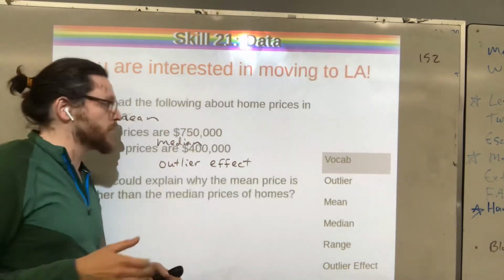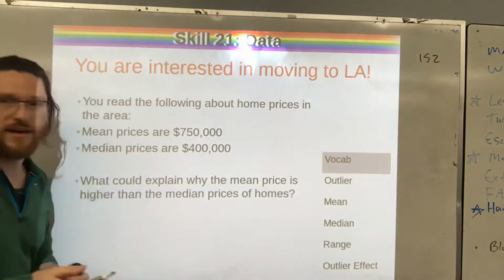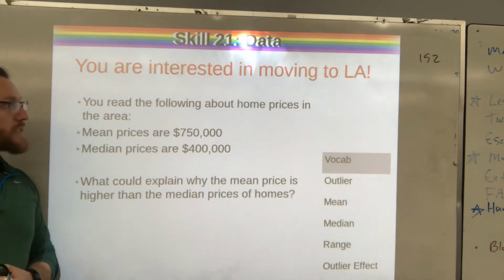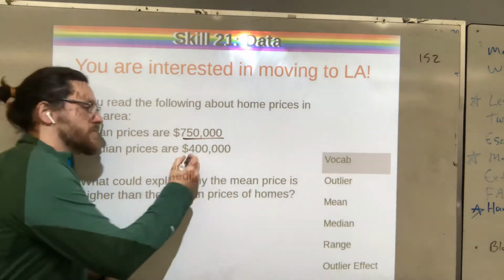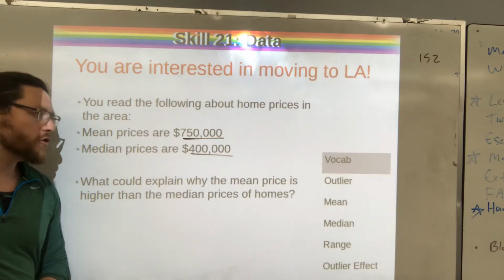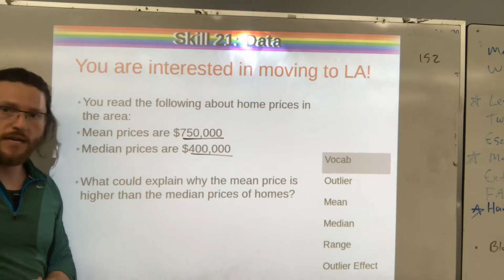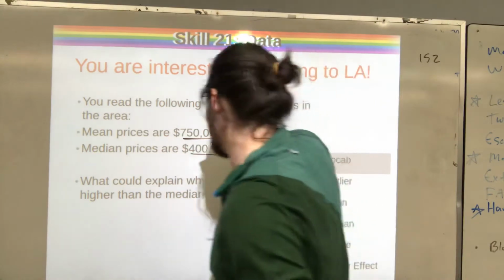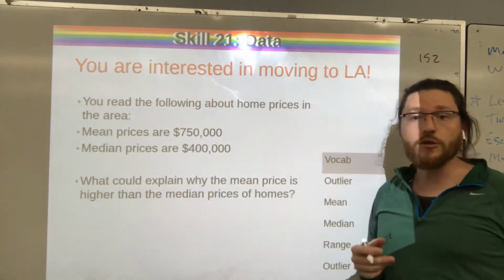Okay, and I wanted to look at a couple quick examples. This one is way out of date. You cannot buy a house for this much money anymore. But you read this about home prices: the mean price is $750,000, but the median price is only $400,000 on homes. What could explain why the mean price is so much more than the median? Based on what we've talked about already today, I would love to talk to you guys about the outlier effect and what that looks like here.